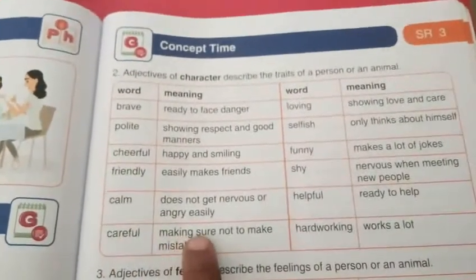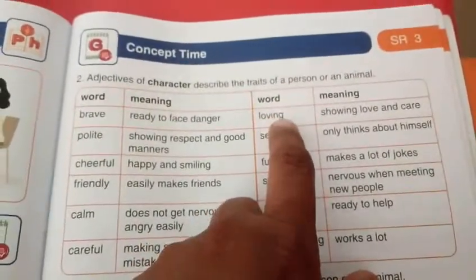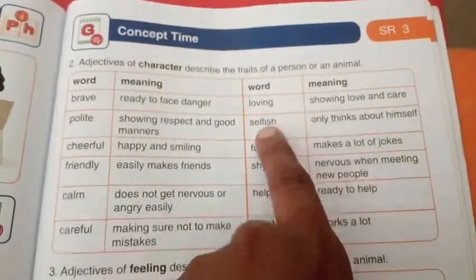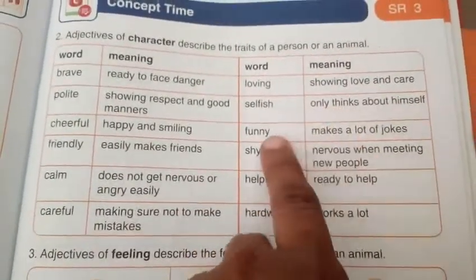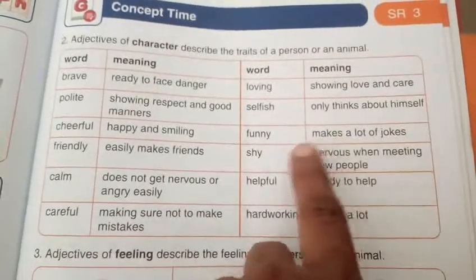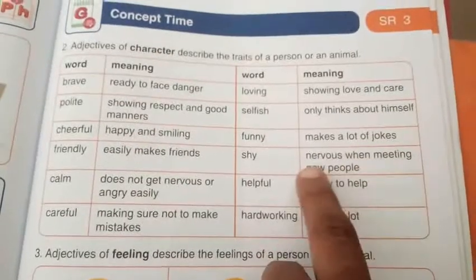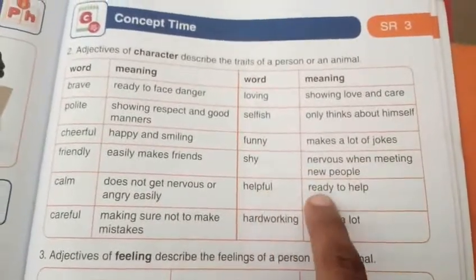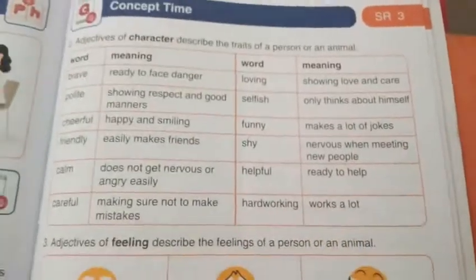Careful, making sure not to make mistakes. Next, loving, showing love and care. Selfish, only thinks about himself. Funny, makes a lot of jokes. Shy, nervous when meeting new people. Helpful, ready to help. Hardworking, works a lot. This is the second type.